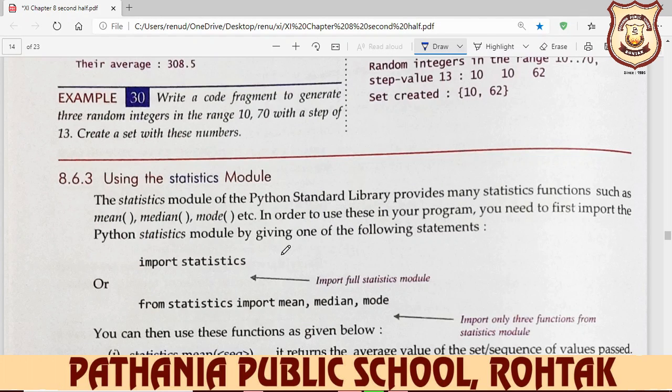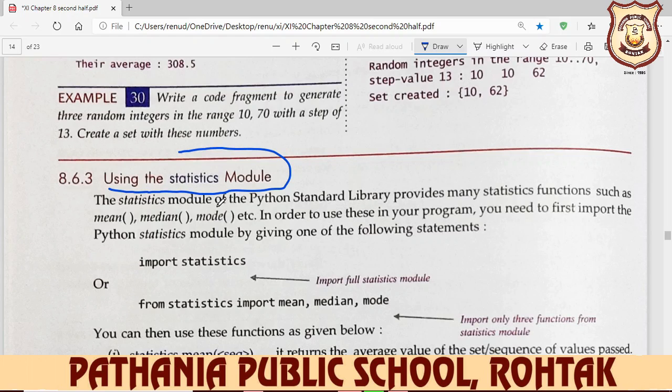But in the previous lecture, we learned typecasting and library functions, and in library functions we learned the maths module, and in the maths module we learned many mathematical functions like abs, pow, power, absolute, cosine, tangent, these all. Now, in this video we will learn using the statistics module.